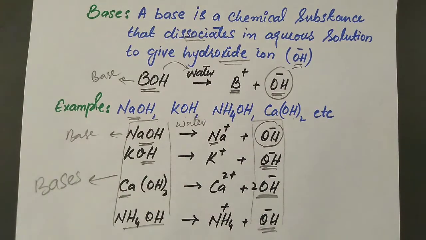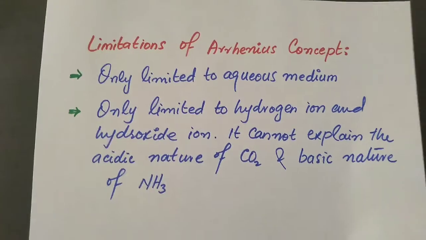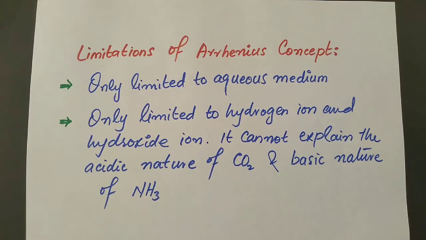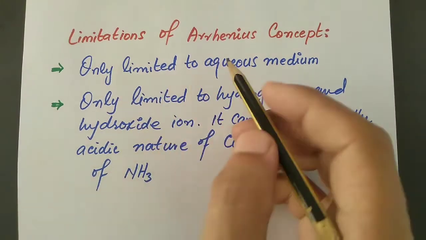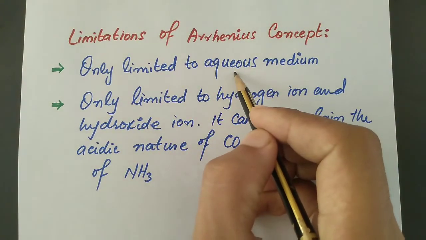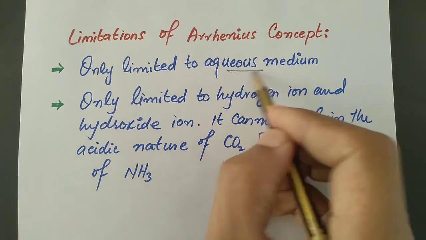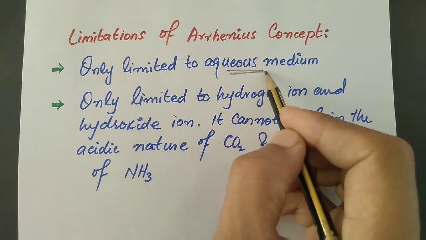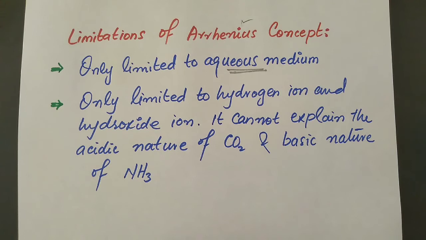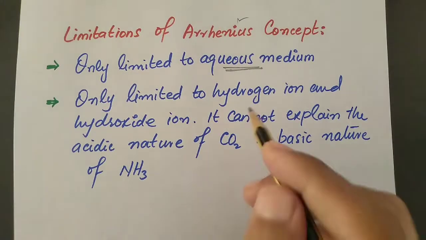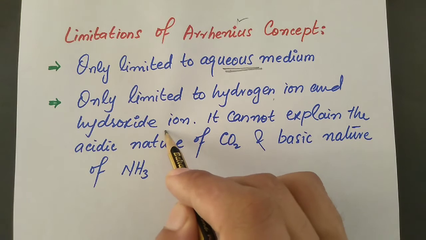This is the concept given by Arrhenius about acid and base. There are some limitations to the Arrhenius concept. The Arrhenius concept cannot explain the nature of acid other than in aqueous medium. It is limited to explaining the nature of acid and base only and only in aqueous medium. If you are having an acid or base other than in aqueous medium, it cannot be explained under the umbrella of the Arrhenius concept. Similarly, it is only limited to hydrogen ion and hydroxide ions.